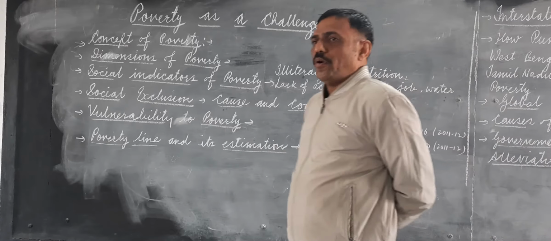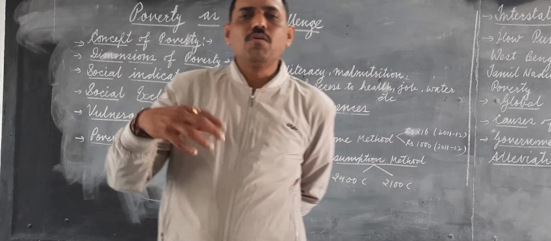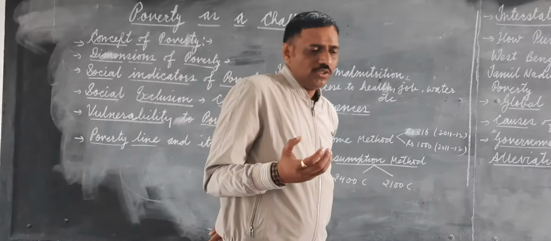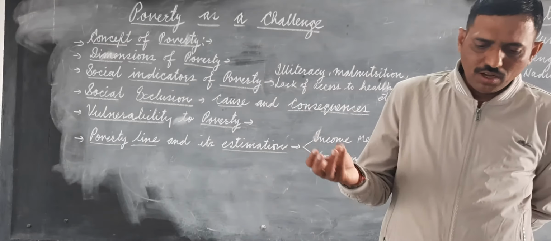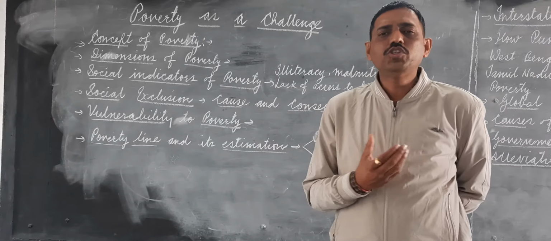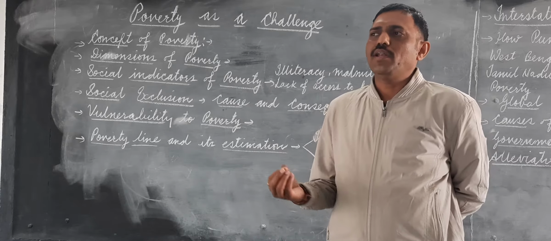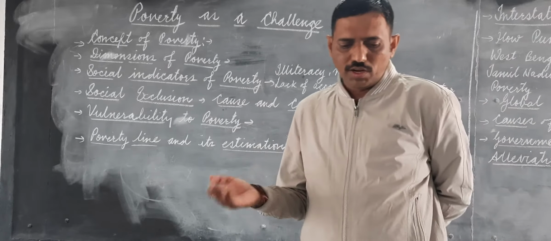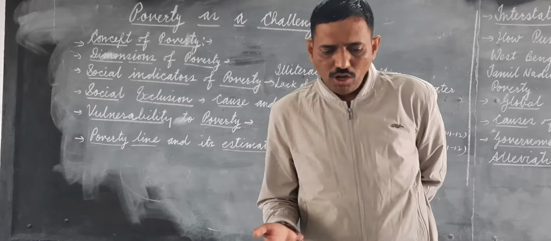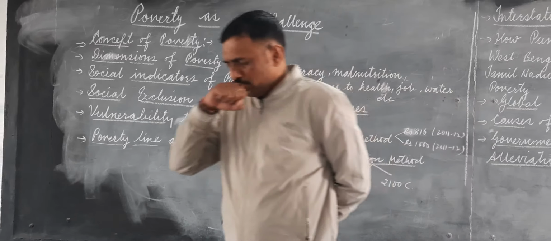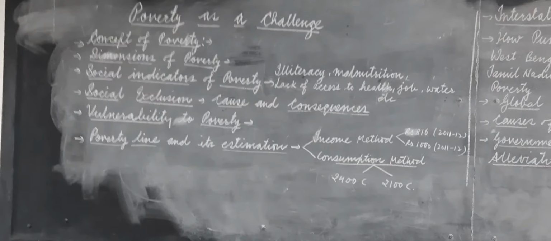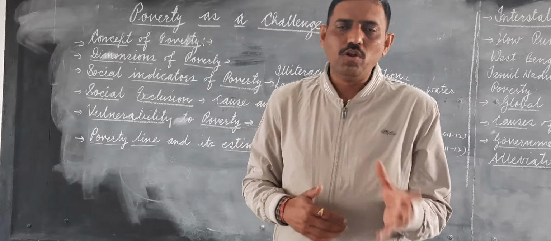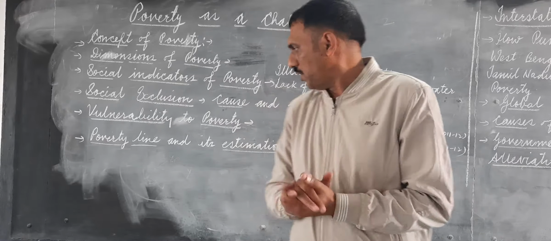Next is vulnerability to poverty. The people who are more vulnerable to poverty have more chances of being poor. In terms of social group, there are people like the backward classes, SCs and STs, who are more vulnerable to poverty. In economic group, casual labor and the people who have low land holdings in rural areas are generally more vulnerable to poverty.